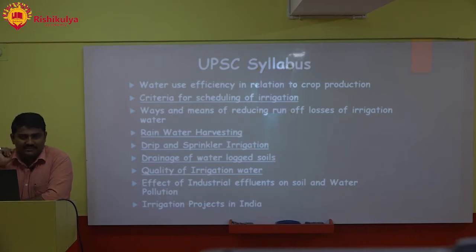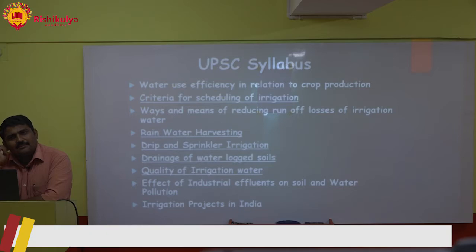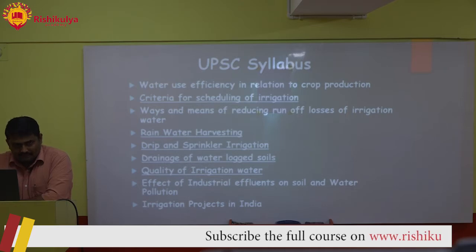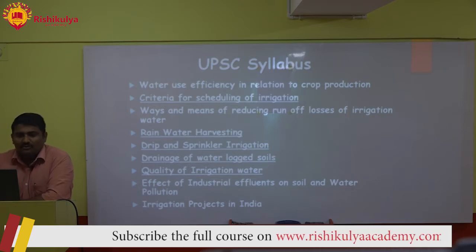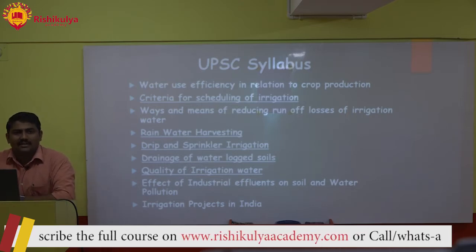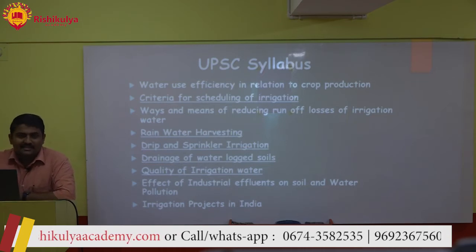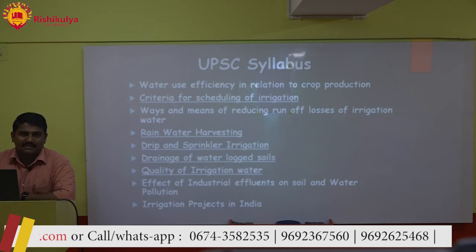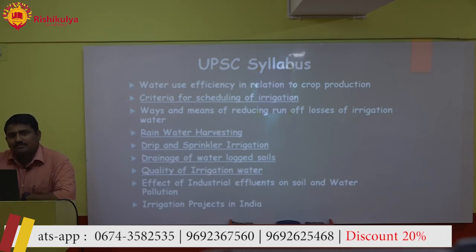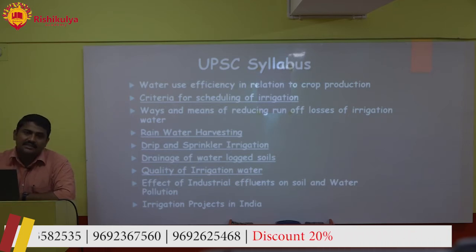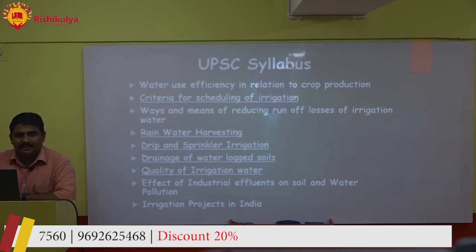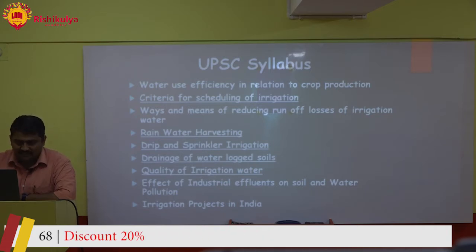Next one is rainwater harvesting. That is an age-old concept of water harvesting, going on for centuries, practiced traditionally in many parts of our country, and it has been continuing till now also. Rainwater harvesting has got prominence once again. Next is drip and sprinkler irrigation. These are the modern methods of irrigation developed to provide better efficiency of water use, better crop growth, to reduce runoff losses of irrigation water and other things.